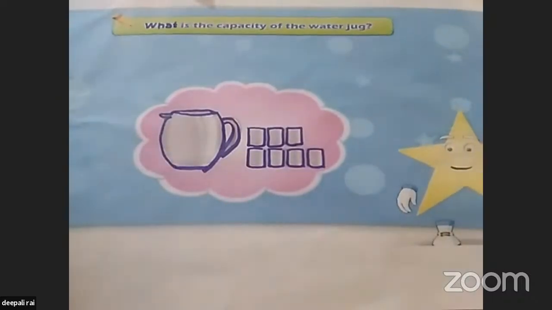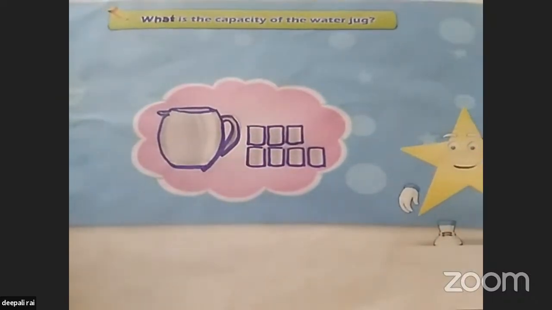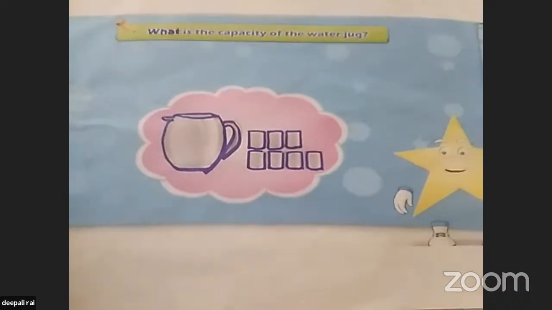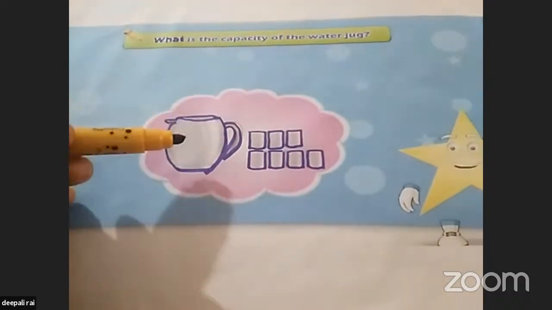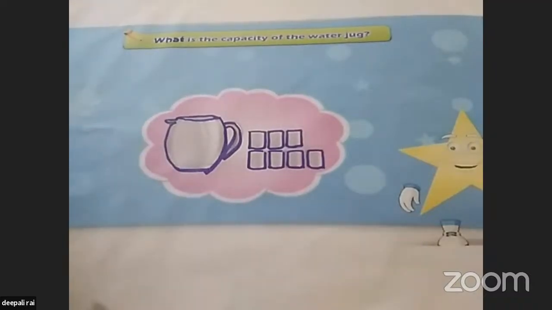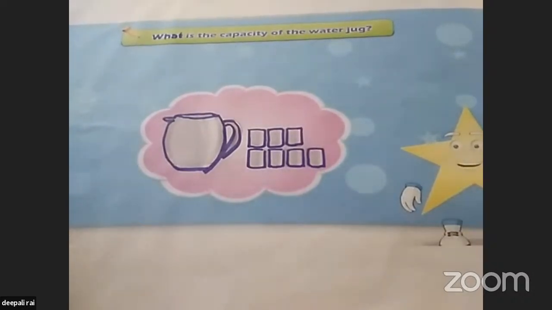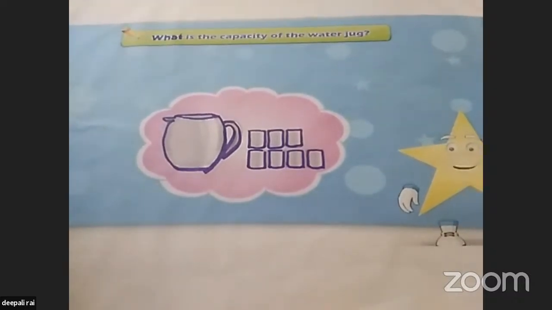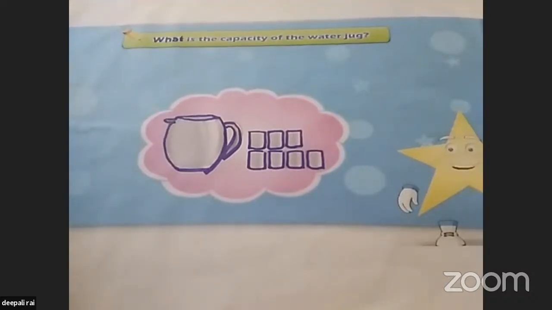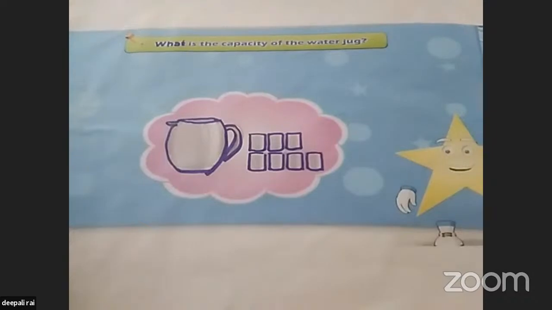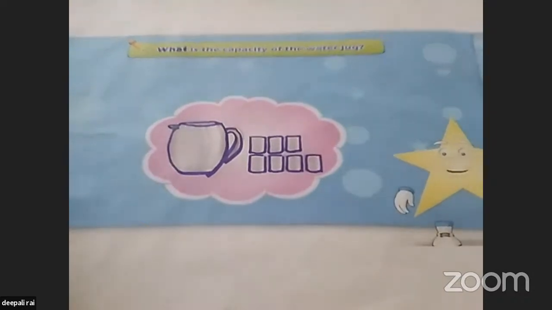Now you all tell me one thing. See it here, and read the question, what is given. What is the capacity of the water jug? Now here, what is the capacity of this jug? Count the number of glasses given. Just now we did the matching. Now how many glasses are here? Count the number of glasses. Yes, beta, very good. Here it is 7 glasses. That means the capacity of this water jug is 7 glasses.